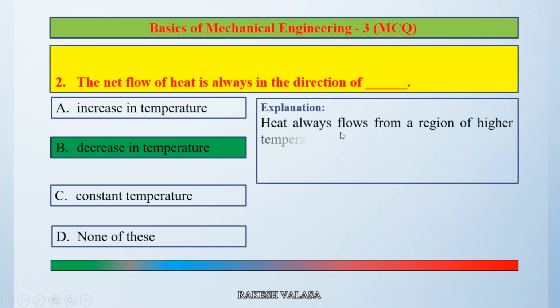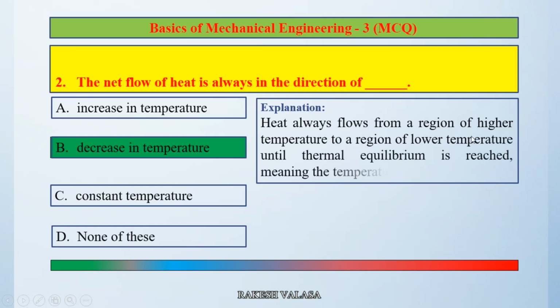Heat always flows from a region of higher temperature to a region of lower temperature until thermal equilibrium is reached, meaning the temperature is equalized. That means temperature is decreased. So the correct answer is option B.